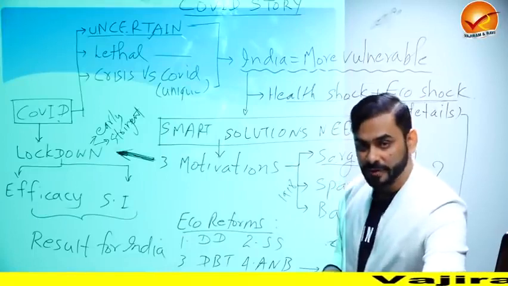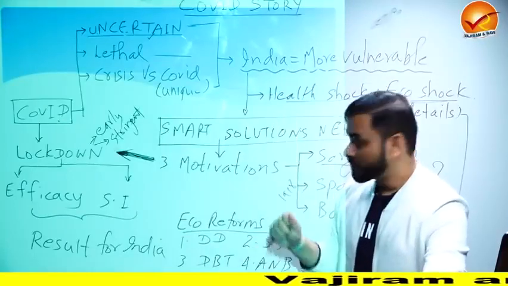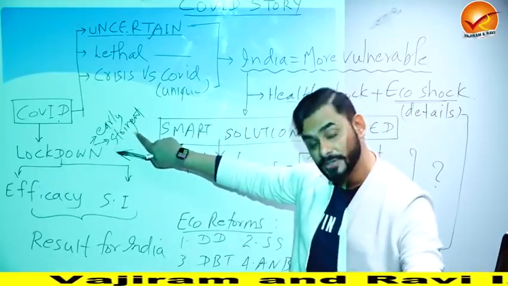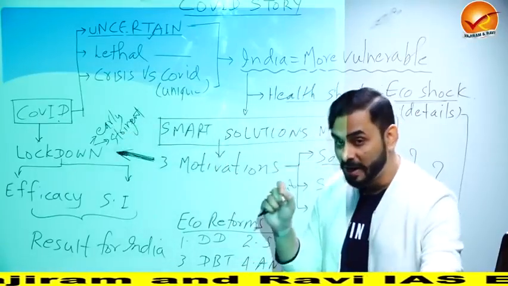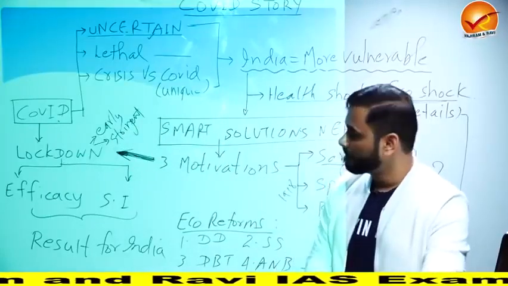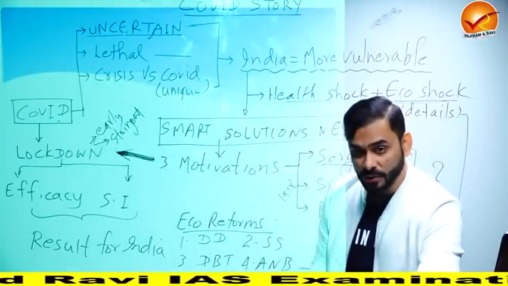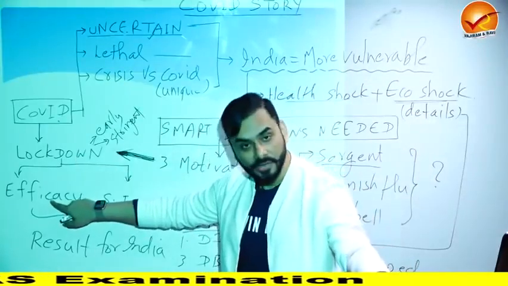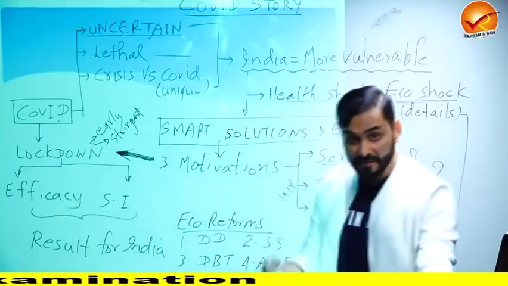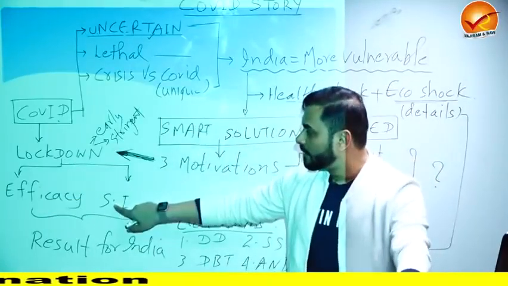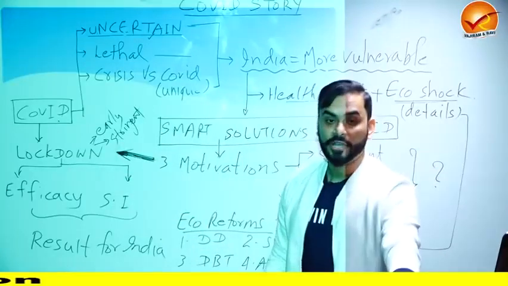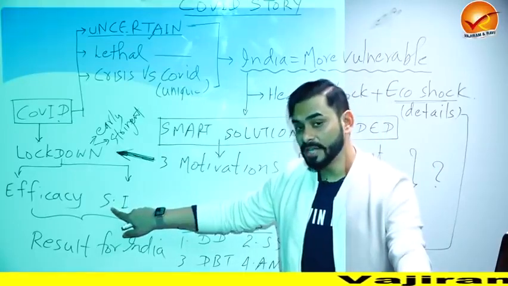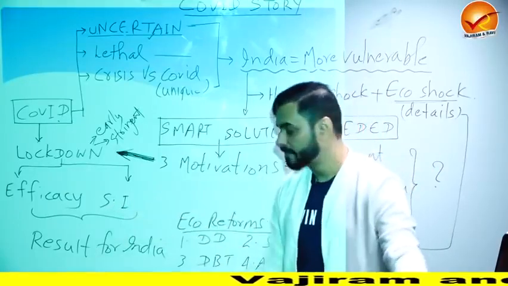And we will see when we go through this chapter slowly that had we not gone for an early as well as stringent lockdown, we would have been in a very bad situation compared to what we are today. All right. So when I teach you lockdown, I'll tell you when the lockdown happened, the importance of this lockdown, the efficacy or relevance of this lockdown. And then I'll tell you how stringent the Indian lockdown was, which means how severe that lockdown was, through an index called the stringency index.